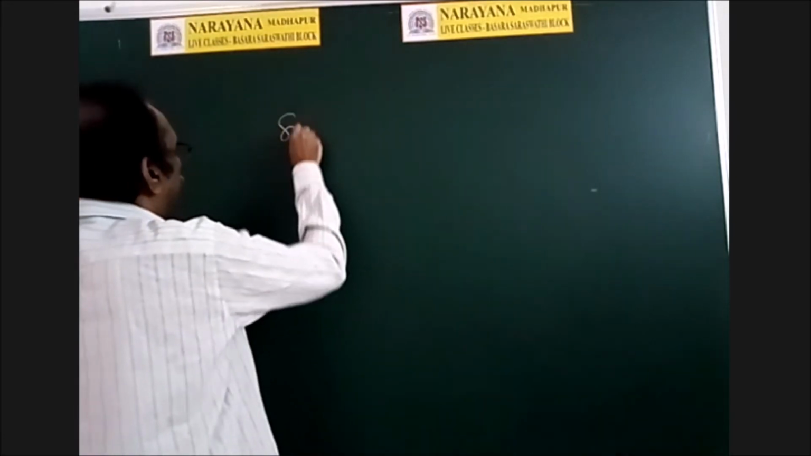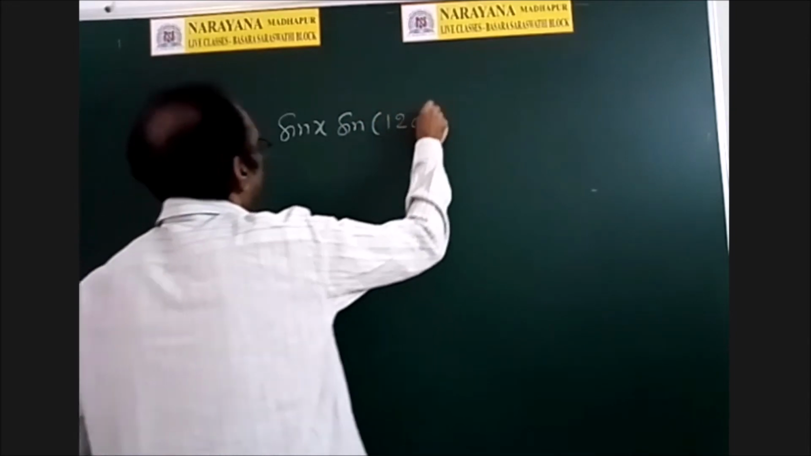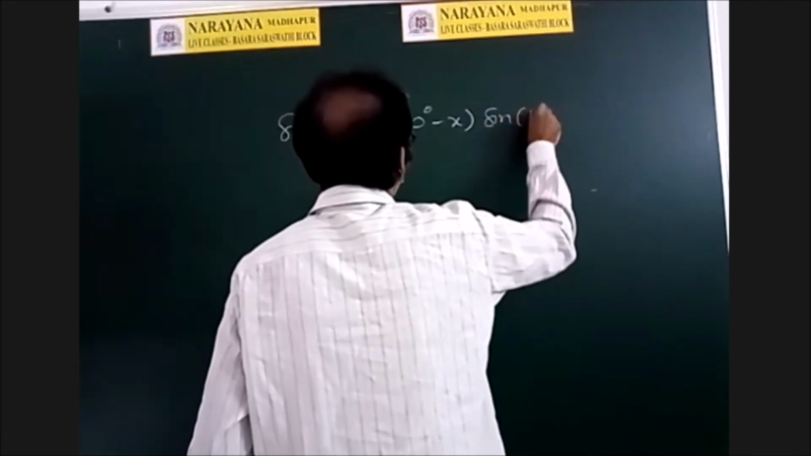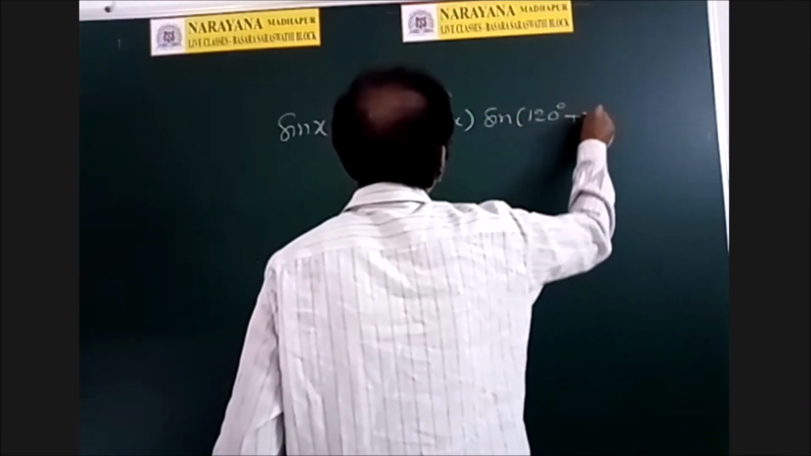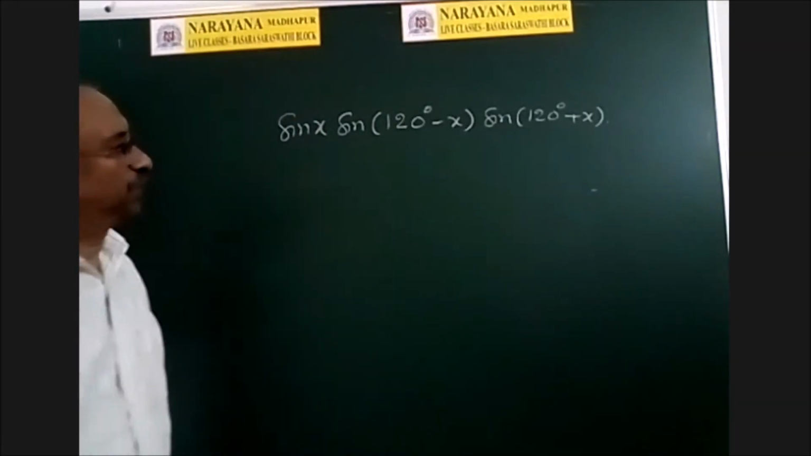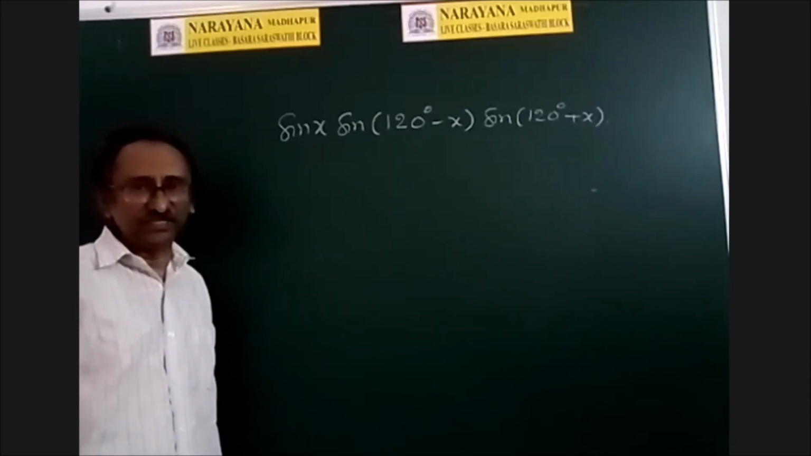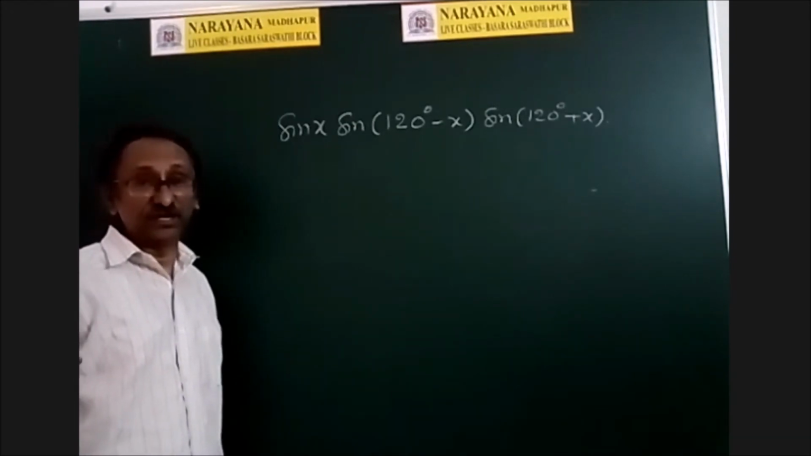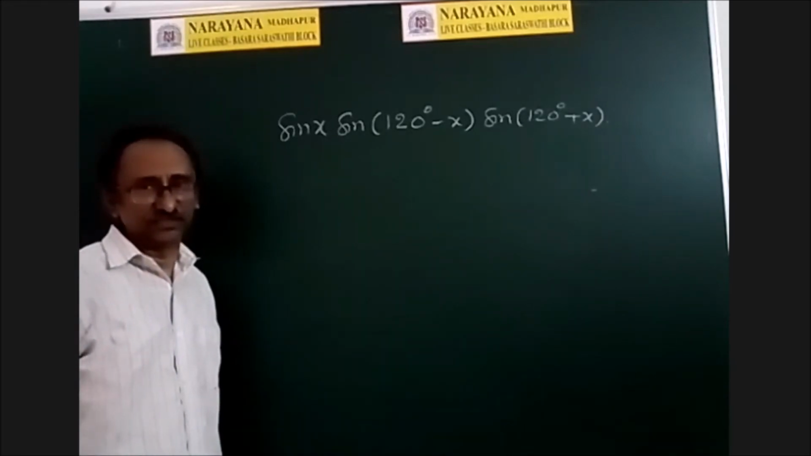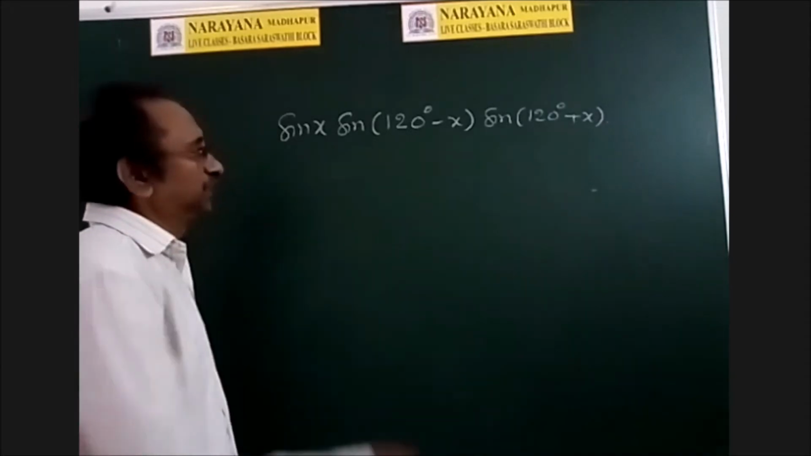See the next question, the 12th question. Sin x into sin of 120 minus x into sin of 120 degrees plus x. So what is the period of this function? Whenever so many functions are there, first observe whether any simplification exists or not. If simplification does not exist, then write all the periods of those functions and find the LCM. But here the simplification exists.